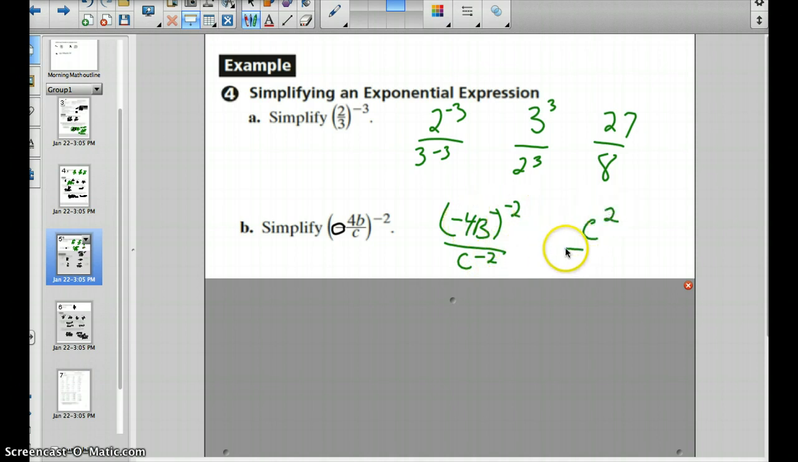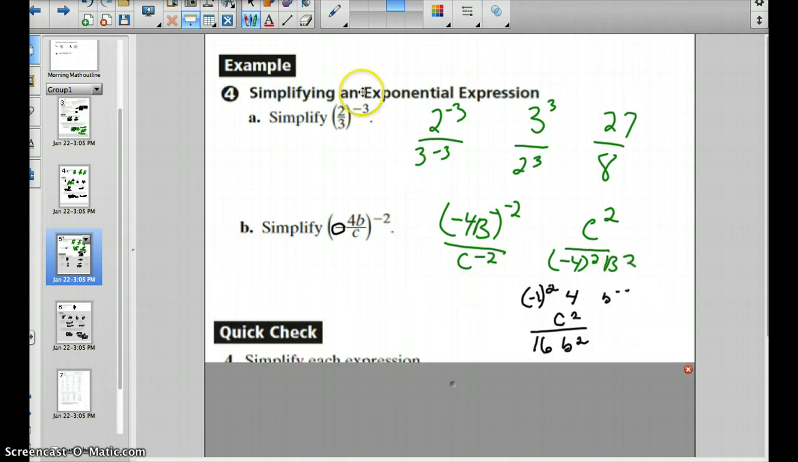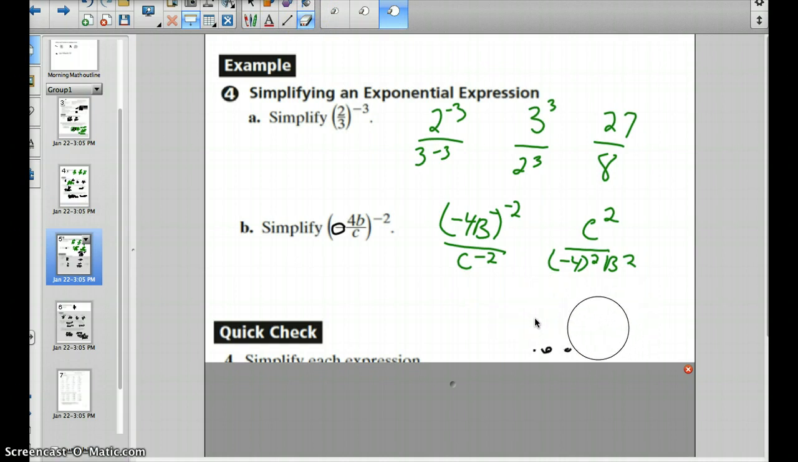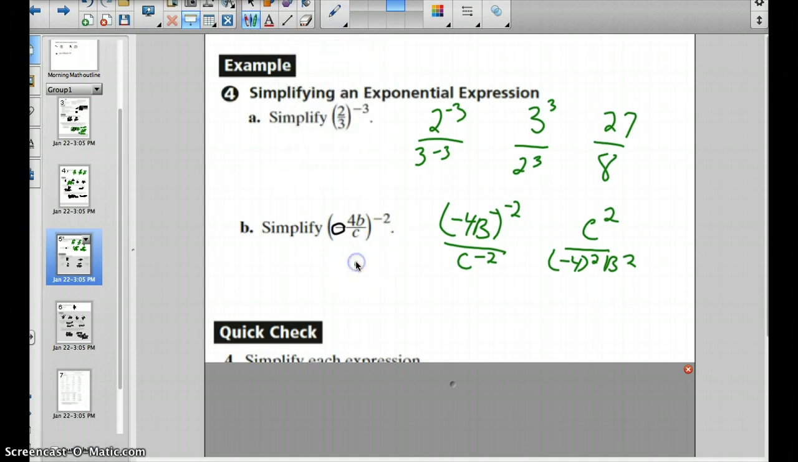Here we now have negative 4 to the 2nd power, okay, I've used its ticket to come down, and then b to the 2nd power. So as we start to reduce this, I have a little bit of leftover stuff here. As we start to reduce these, we can see we have c squared. Negative 4 times negative 4 is 16, and then b squared.